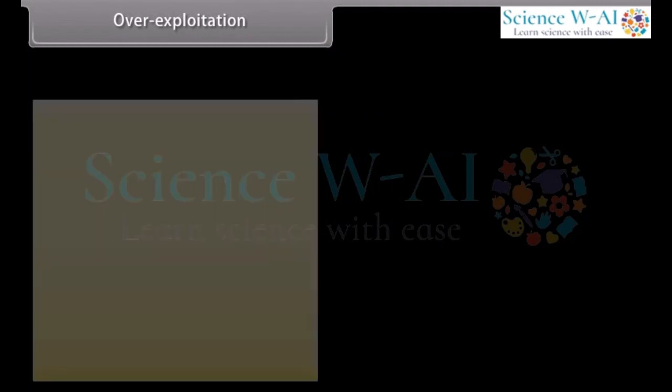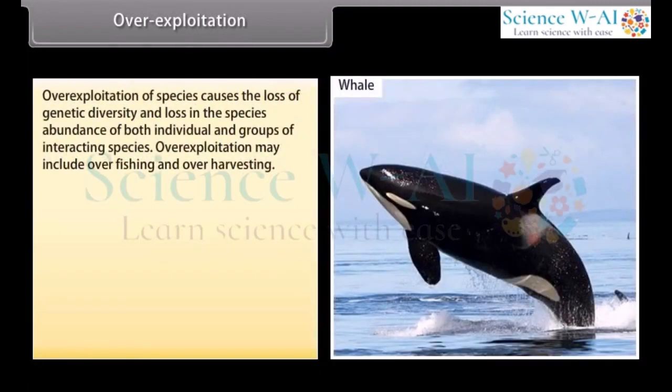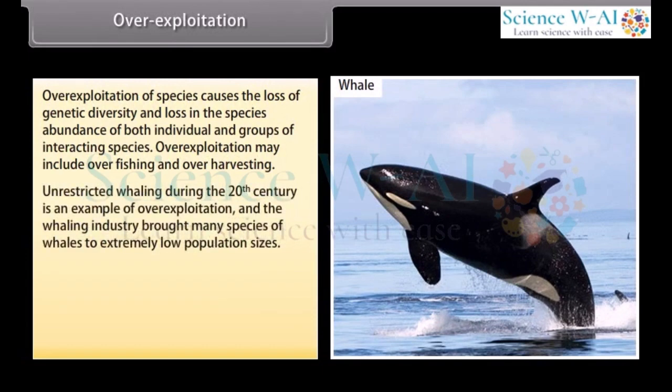Overexploitation. Overexploitation of species causes the loss of genetic diversity and loss in the species' abundance, of both individual and groups of interacting species. Overexploitation may include overfishing and overharvesting. Unrestricted whaling during the 20th century is an example of overexploitation, and the whaling industry brought many species of whales to extremely low population sizes.